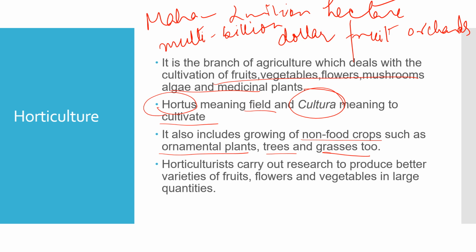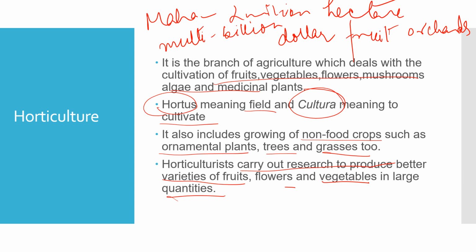Now, orchards are dedicated areas or gardens where fruit and nut producing trees are cultivated as cash crops. Horticulturalists carry out research to produce better varieties of fruits, flowers and vegetables in large quantities. They are all under a research program which is helping them to grow better varieties of fruits, flowers and vegetables.